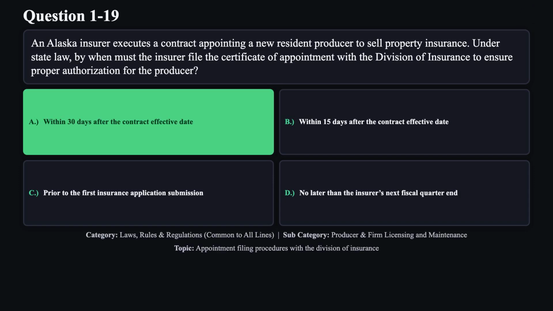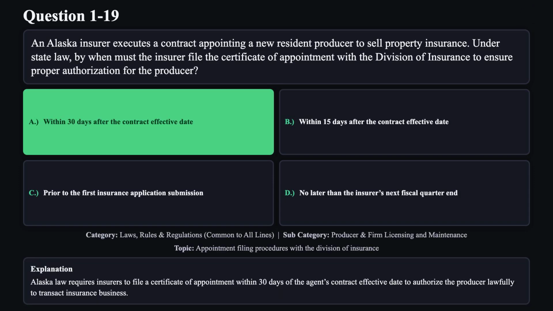The correct answer is A. Alaska law requires insurers to file a certificate of appointment within 30 days of the agent's contract effective date to authorize the producer lawfully to transact insurance business.